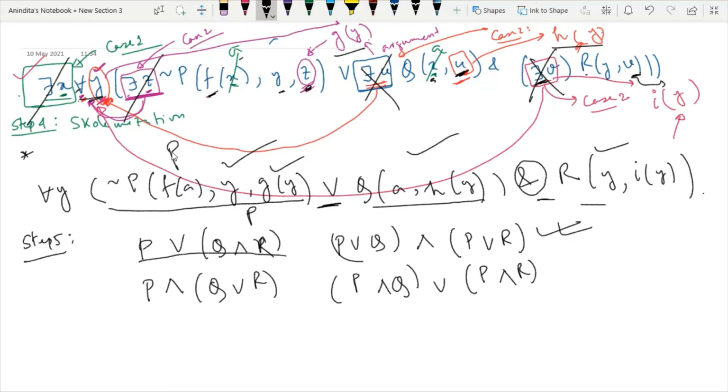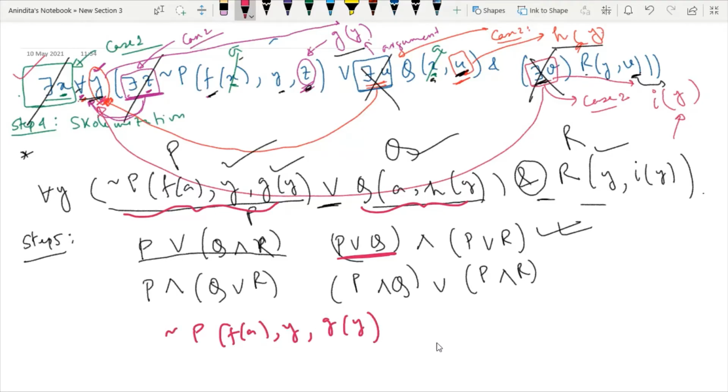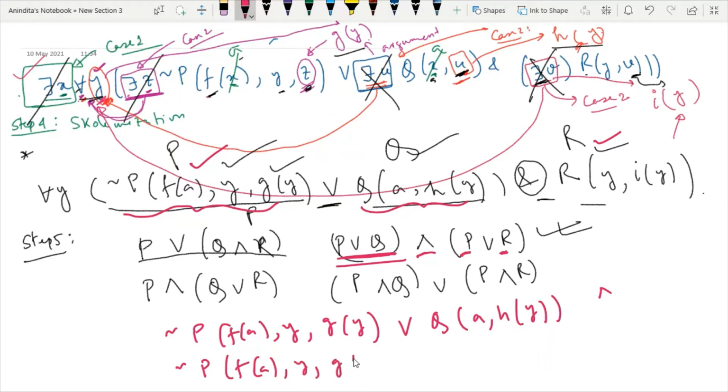So this is our P, this is our Q, and this is our R. I can write P or Q. The first part is over, and now we have to write and P or R. So this is your P, this is your R. So it will be and P or R.